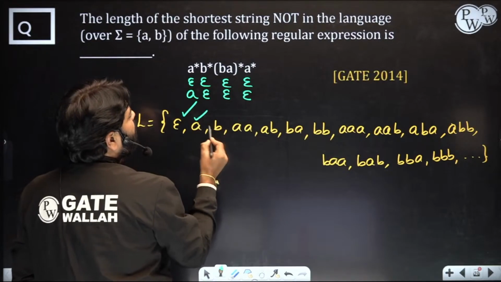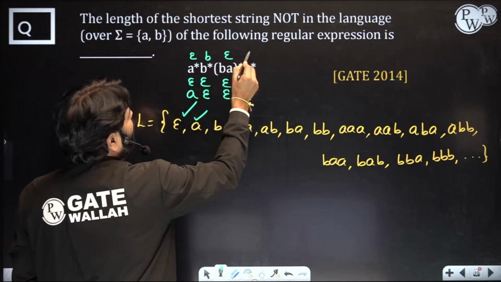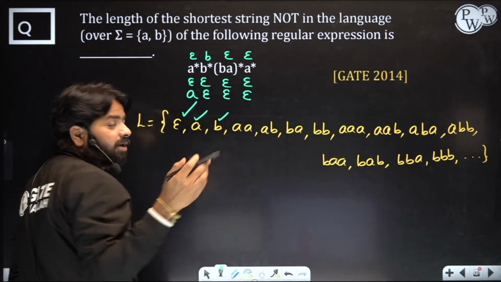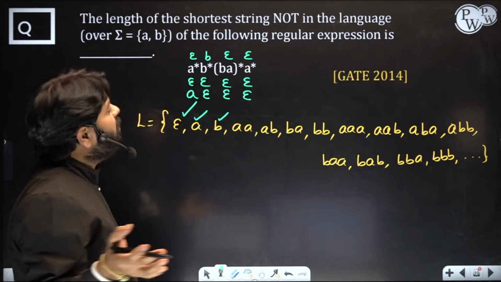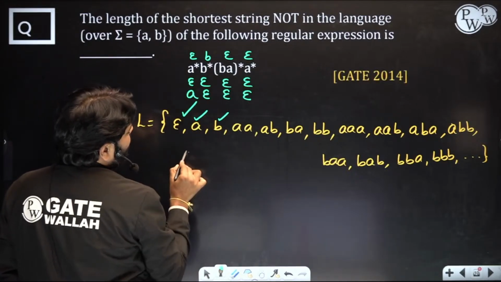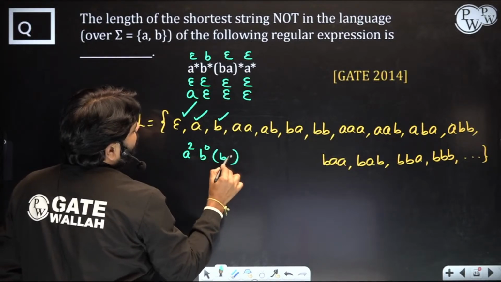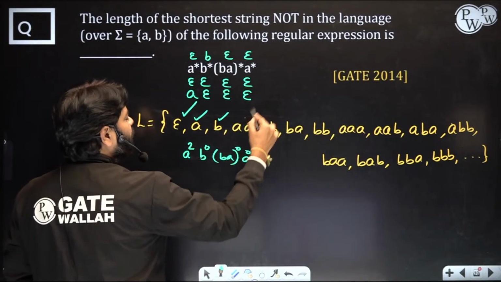Here you got b. How do you get b? Epsilon, b and epsilon, epsilon. Of course a you can get many other ways. I am just telling you one way. Double a, how do you get double a? So here you can take a square, and b power 0, and ba power 0, you can take a power 0. You can get double a also.